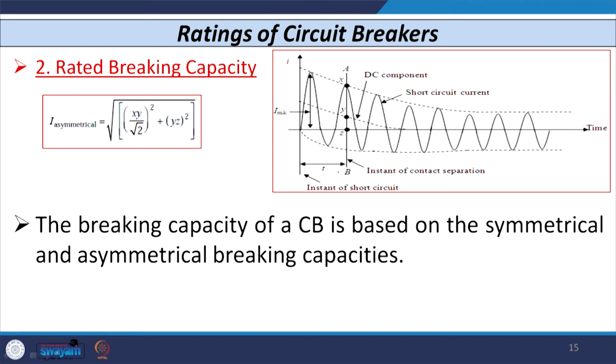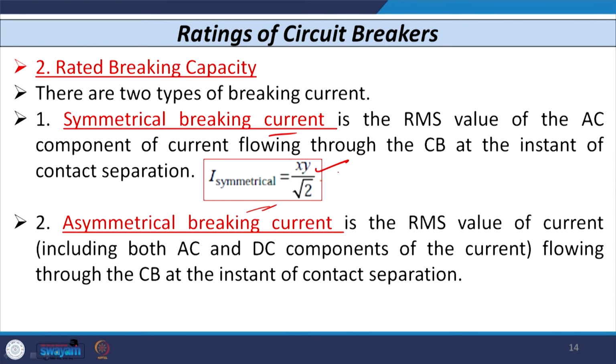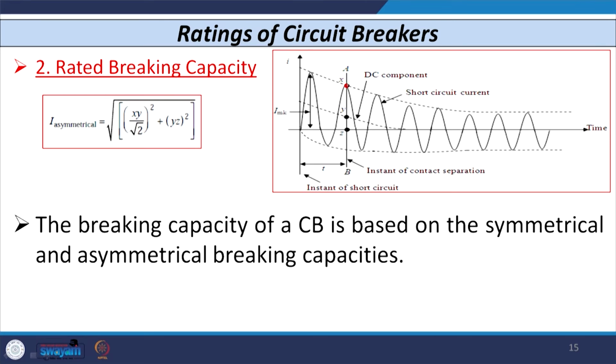Now, if I tell you these two points, x and y, you can see there is a point x here, and the other point, y, here. If you take the current magnitude between these two points, that is known as the breaking current of the circuit breaker. See, the fault occurs at this instant, the instant of occurrence of fault. After that, some time period t has gone, and whatever is the current after that is known as the breaking current.